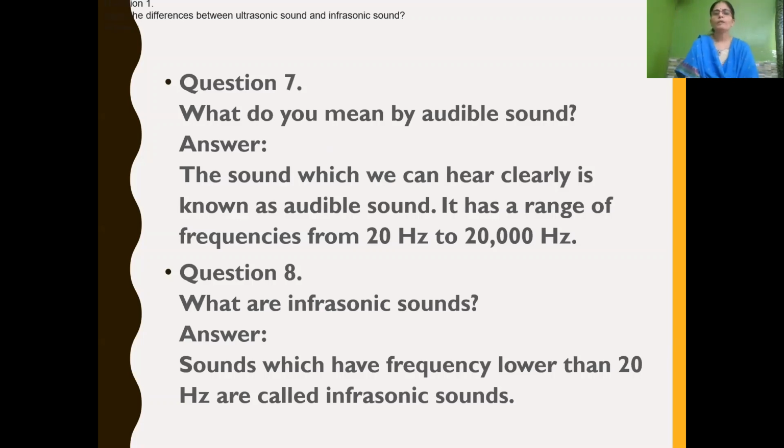Next is, what do you mean by audible sound? The sound which we are able to hear. So the sound which we can hear clearly is known as audible sound. It has a frequency range from 20 Hertz to 20,000 Hertz. So only between this range can we hear sound. So the sound which we can hear clearly between 20 Hertz and 20,000 Hertz is called audible sound.